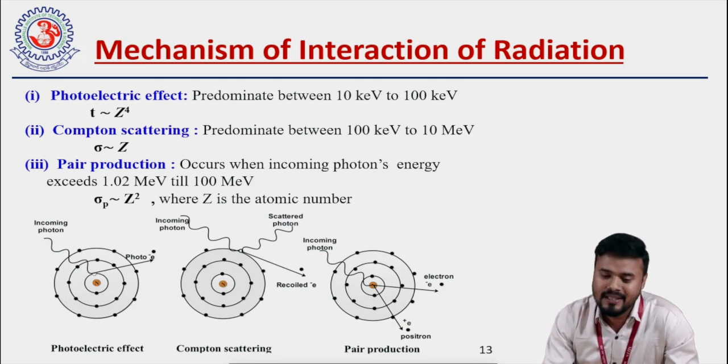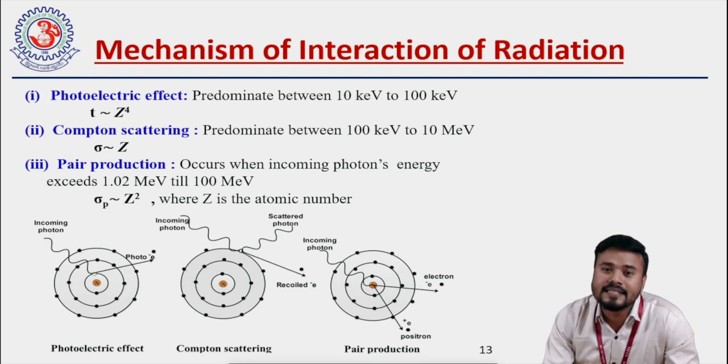Similarly, when the incoming radiation has energy 100 kiloelectron volt to 10 mega electron volt, then Compton scattering predominates, and the cross section of interaction through Compton scattering is directly proportional to Z, right? And when the incoming photon has energy more than 1.02 mega electron volt till 100 mega electron volt, it will interact through pair production, right? And the cross section of interaction through pair production is directly proportional to Z to the power 2. So in all the three phenomena, we can see that the cross section of interaction is proportional to atomic number, right? So the higher the atomic number, the more will be the shielding.